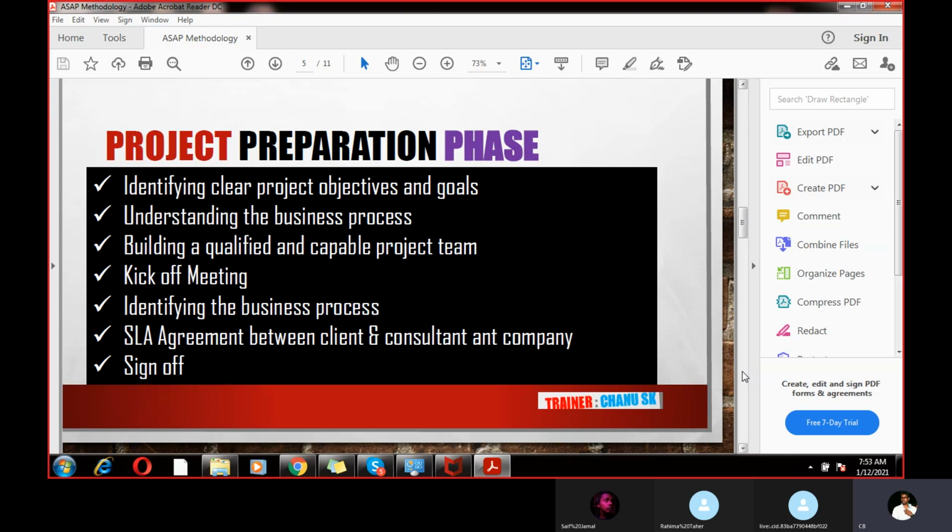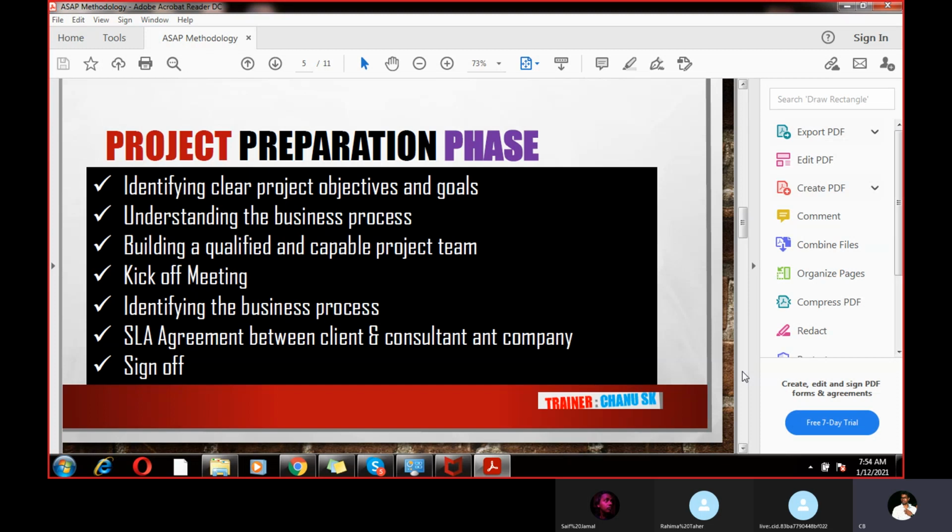So let's say you are constructing a building, so at least we should have a plan, right? Where the doors will come, where the kitchen will come, how we can make the bedroom. So these are all just planned. Like that, in the project initial stage, a project plan will be there. How to gather the information from the client, what is the information, how we can complete the project in time. These are all things that will be discussed in the initial stage, right?